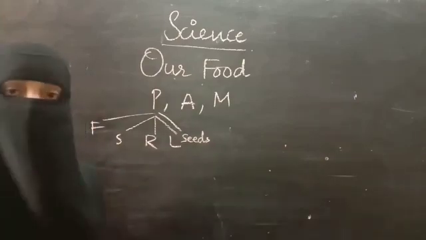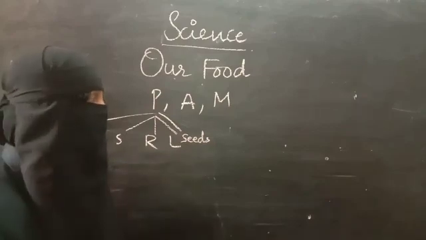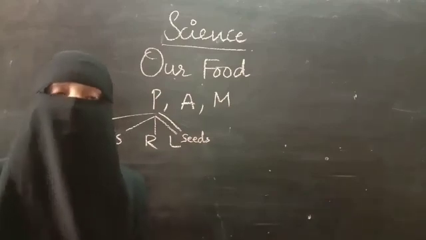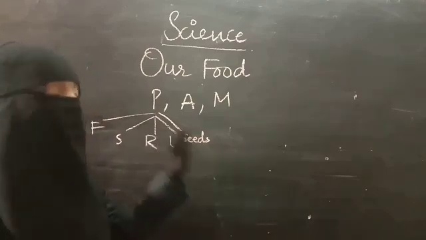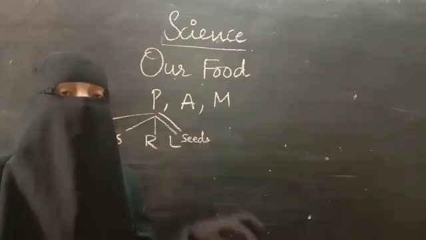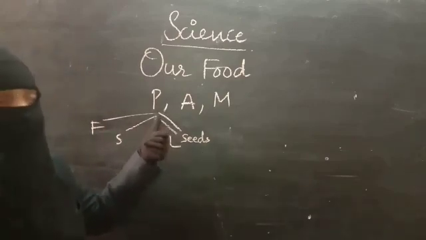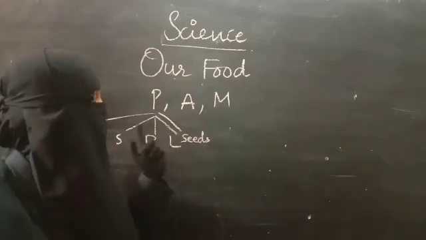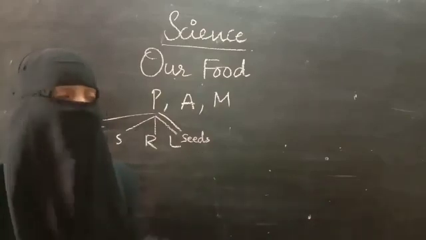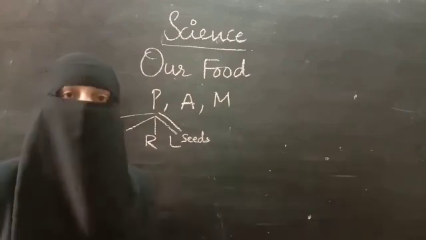Seeds are like fenugreek seeds, cumin seeds or zira, and mustard seeds. All these things are used as ingredients by us. So these are the parts of the plant. From animals we get meat, milk, and also cheese and butter. From minerals we get salt.